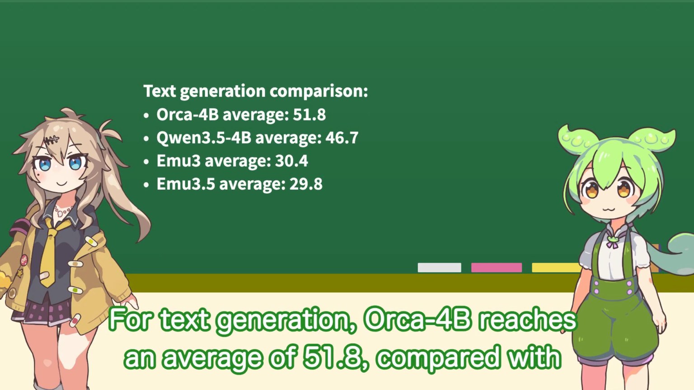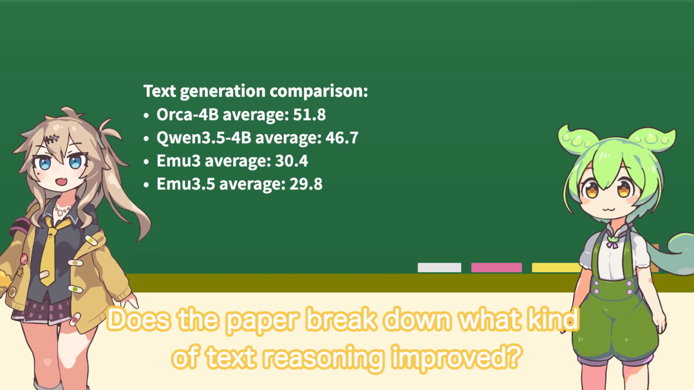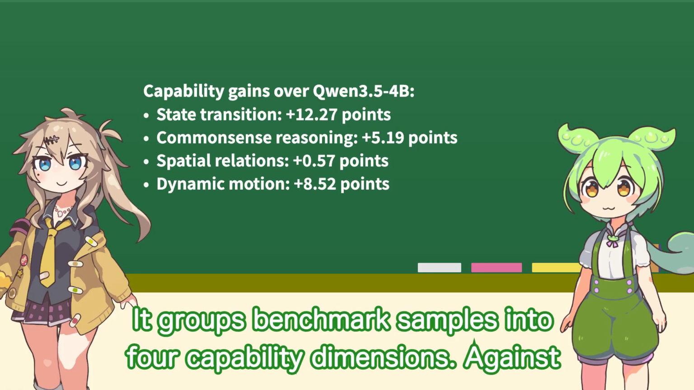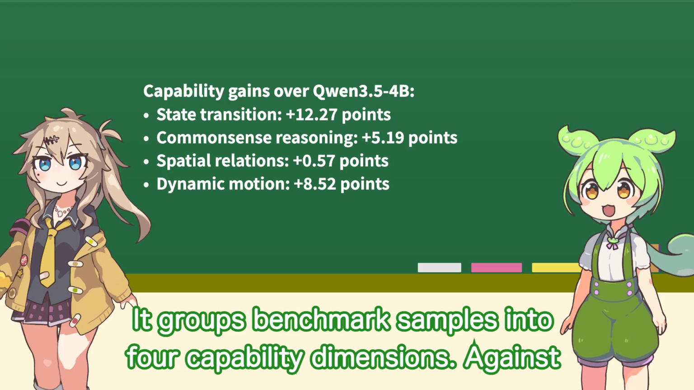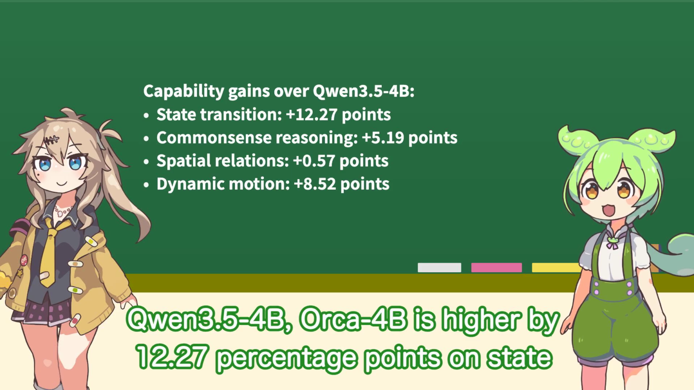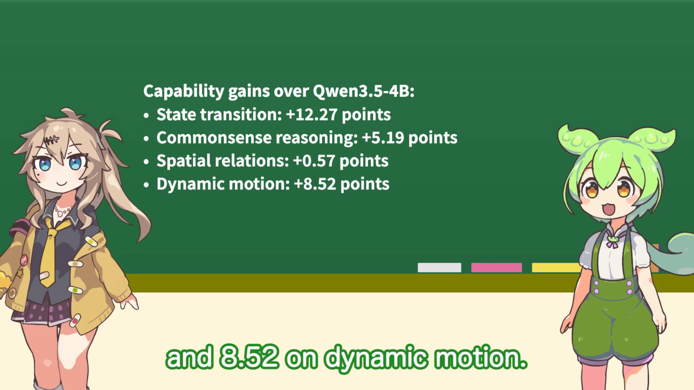For text generation, Orca is compared with world model baselines and vision language baselines. Orca 4 billion reaches an average of 51.8, compared with 46.7 for Qwen 3.5 9 billion and around 30 for EMU-style world models in this table. Does the paper break down what kind of text reasoning improved? It groups benchmark samples into 4 capability dimensions. Against Qwen 3.5 9 billion, Orca 4 billion is higher by 12.27 percentage points on state transition, 5.19 on common sense reasoning, 0.57 on spatial relations, and 8.52 on dynamic motion.